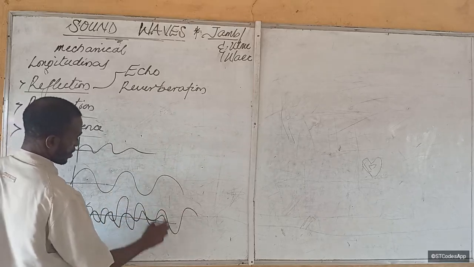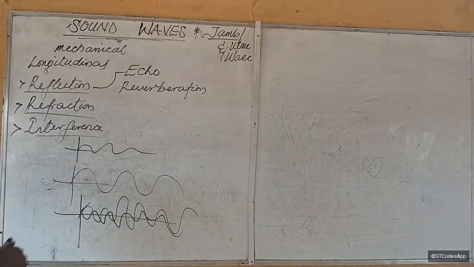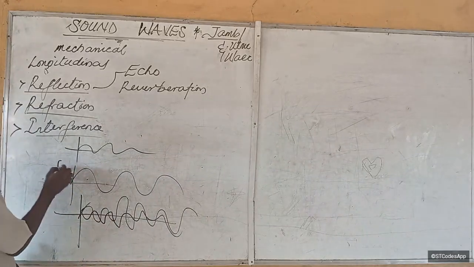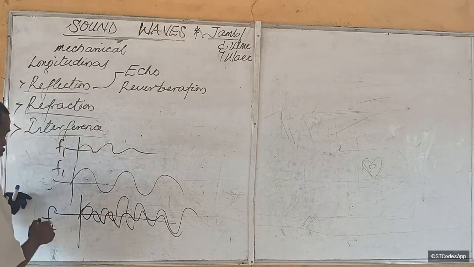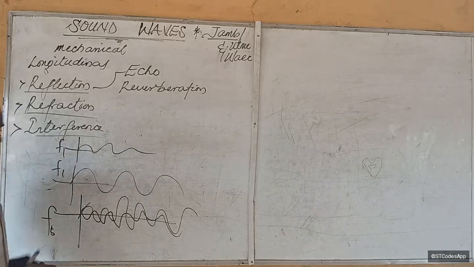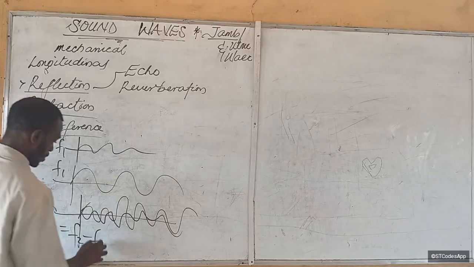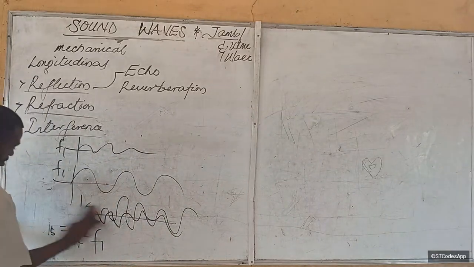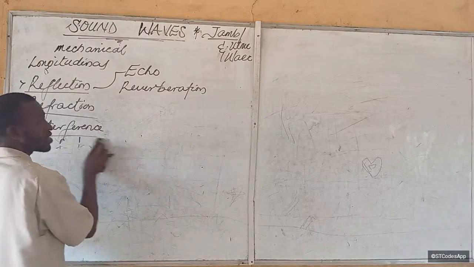and it's going to have the same high pressure point and low pressure point. But you see this irregularity in the wave. So we have F1 and F2, frequency 1 and frequency 2 of the two waves. This one will be called F sub B, which is the frequency of the beat that is created. You get that by saying F2 minus F1. Just subtract the frequencies from each other, and you get the frequency of the beat that is created. So that's the consequence of interference of sound.